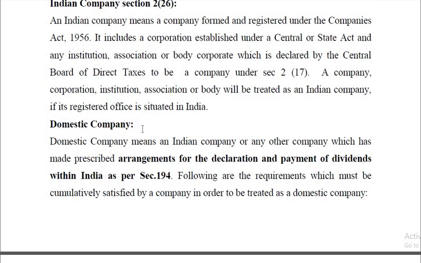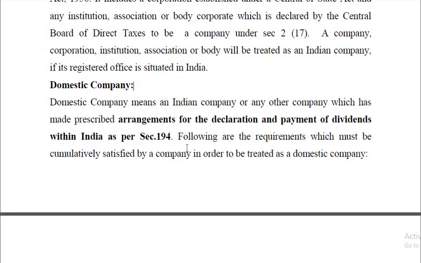Then what is a domestic company? A domestic company means an Indian company or any other company which has made prescribed arrangements for declaration and payment of dividends within India as per section 194. In the case of companies, there will be profit normally, and the profit will be distributed among the shareholders in the form of dividends.